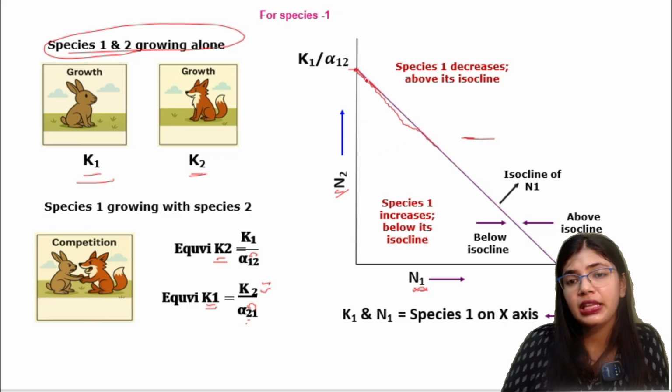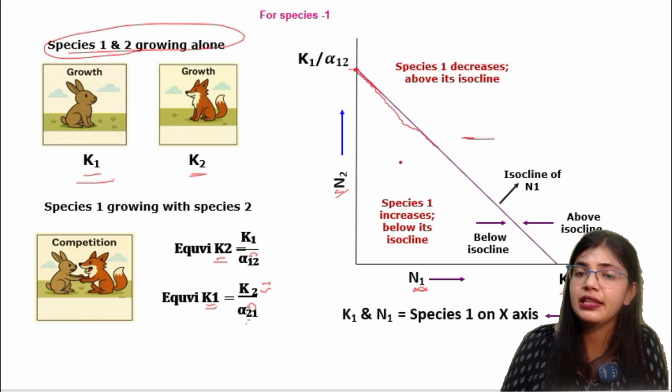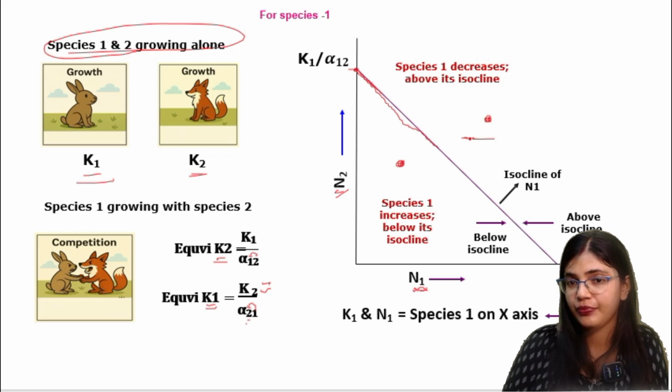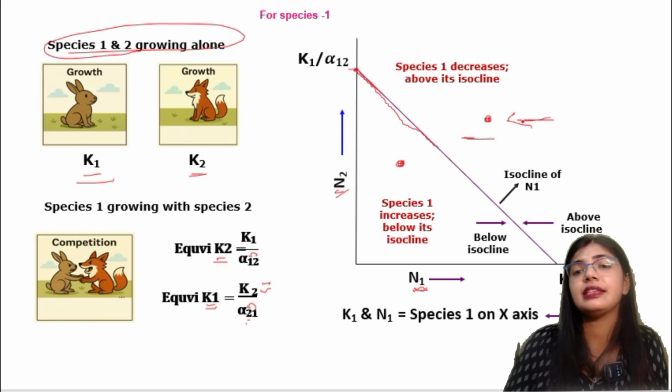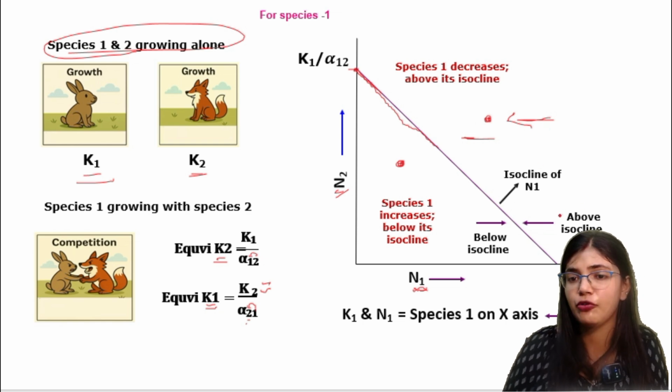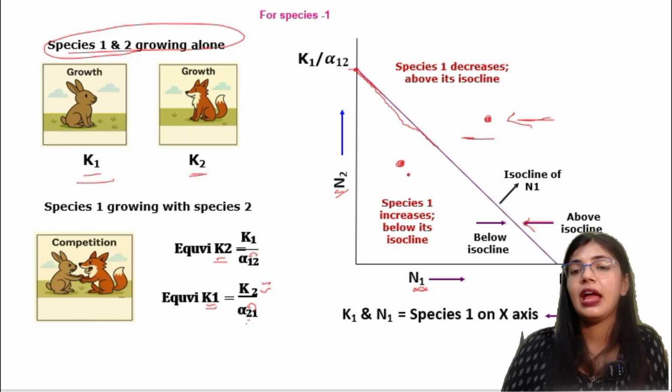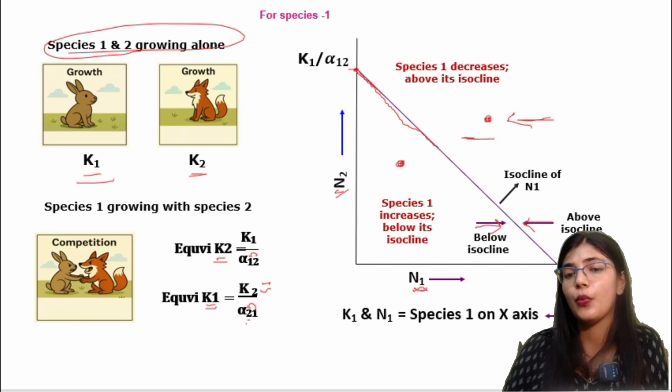So in this case, this is the isocline, this is below the isocline, and this is above the isocline. Species 1 decreases above its isocline, so the arrow will be in this direction. When it is above the isocline, the arrow is towards the back side, and below the isocline, the arrow is in the increasing direction. This is for species 1.